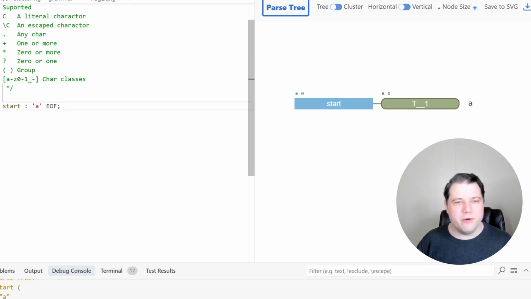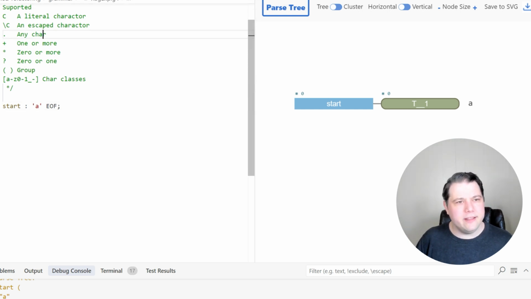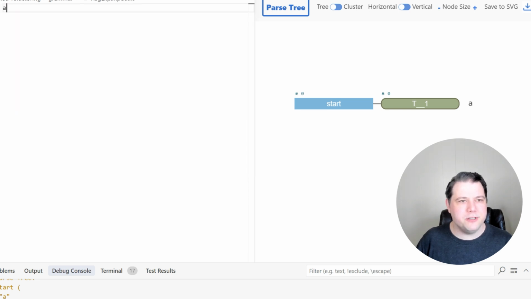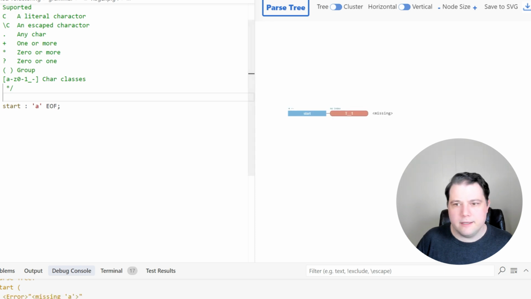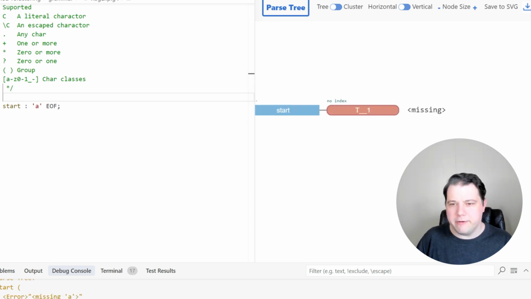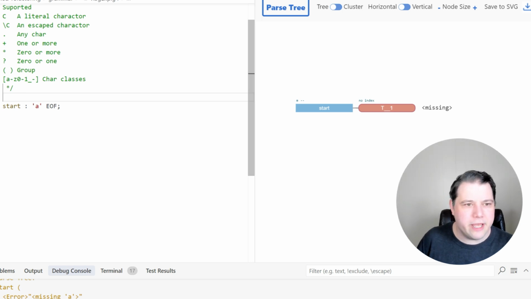We've got our edit, run, debug cycle. So let's just look at adding these features one by one. We want to be able to match just any literal character, not just this one, right? So let's put in a different character, and this should fail, right? Okay, so you see what it looks like when it fails. It didn't find anything. It didn't match. It's red.